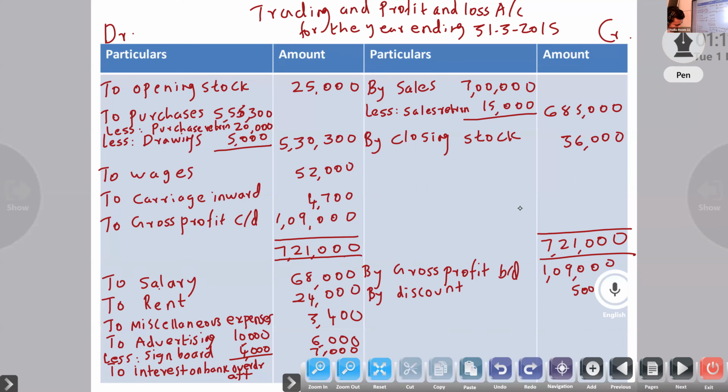So the difference is 4,200. It is given as 4,600, so we'll check. 4,200 net loss.